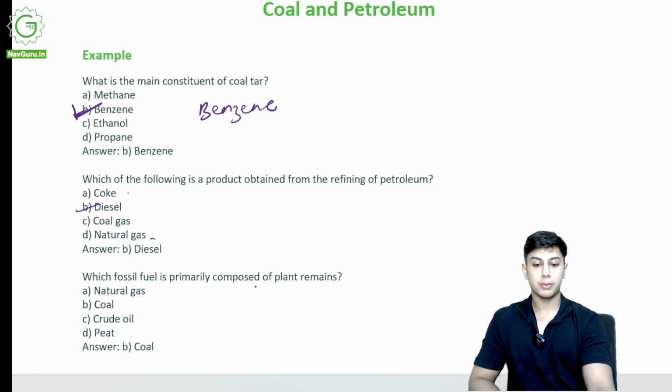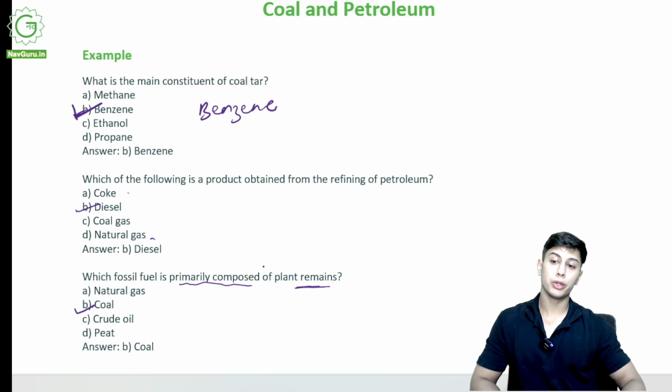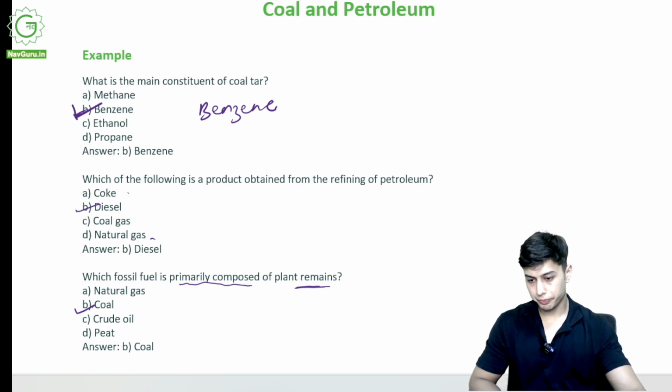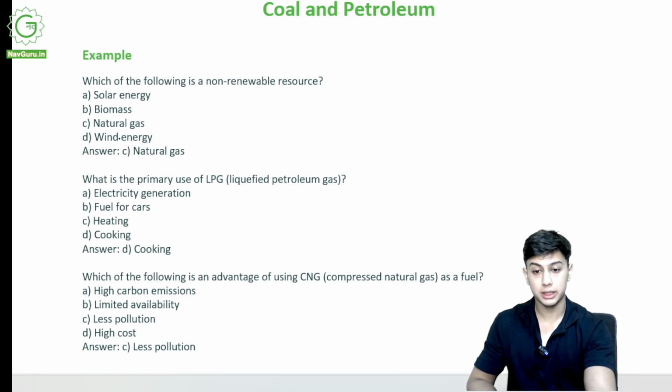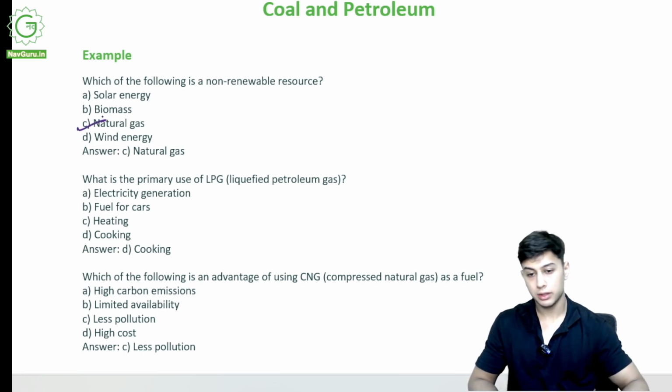Which fossil fuel is primarily composed of plant remains? Coal, crude oil, peat, natural gas. Coal. Coal is primarily composed of plant remains. Coal was formed majorly from plant remains. Ancient trees and all, when they decompose, they formed coal. Which of the following is a non-renewable resource? What do I mean by non-renewable resource? I cannot replenish it. So, natural gas.